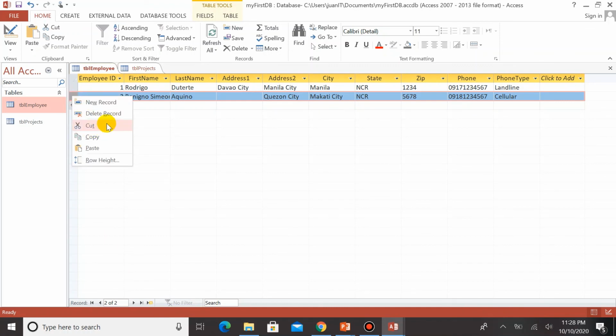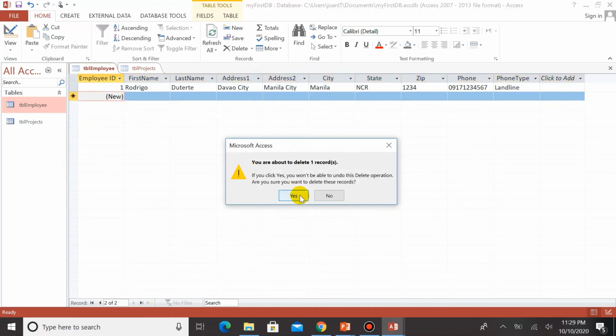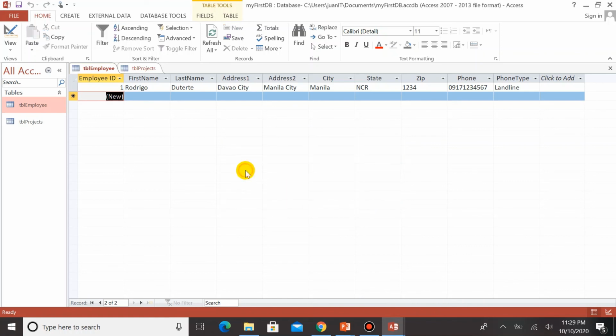And then you can have delete record. Okay, so you are about to delete one record. If you click yes, you won't be able to undo this delete operation. Are you sure you want to delete this record? Yes. Okay, so that's it. That's how simple it is to add data to a database.